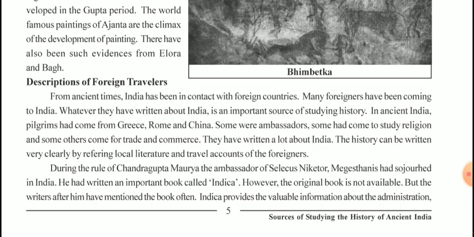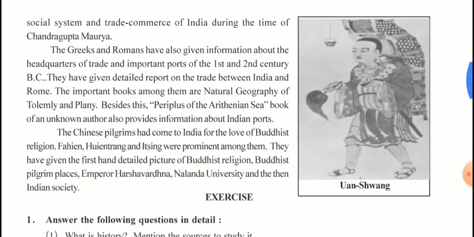The history can be written very clearly by referring to the local literature and travel accounts of the foreigners. During the rule of Chandragupta Maurya, Megasthenes, the ambassador of Seleucus Nicator, was the prominent one in India. He had written an important book called Indica. However, the original book is not available, but the writers after him have mentioned the book often. Indica provides valuable information about the administration, social system, trade, and commerce of India during the time of Chandragupta Maurya.